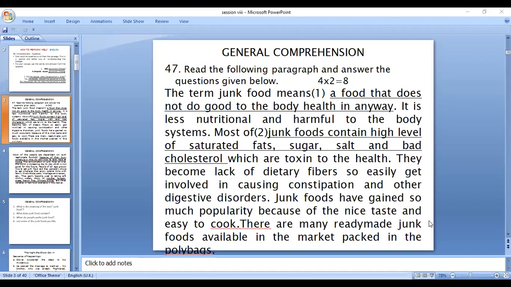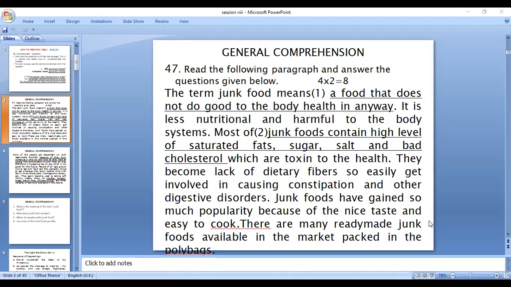And then number 3. When you go through the passage, you will search for these answers. What are the contents of junk food? Number 3, when do people prefer junk food? What time? What is the necessity for people to go for junk food? Though junk food is totally disregarded and not recommended, still most of the people go for junk food. Why? What makes them go in search of junk food?